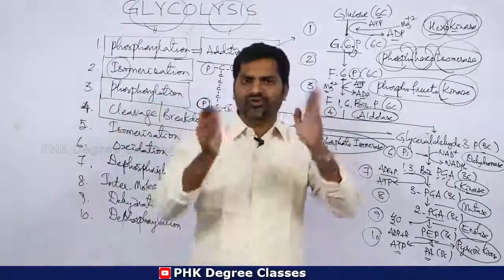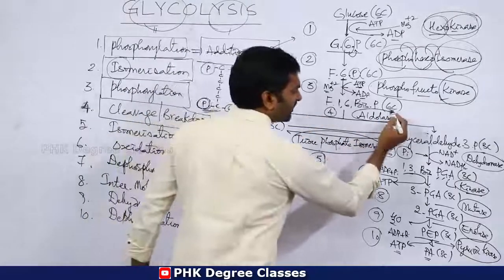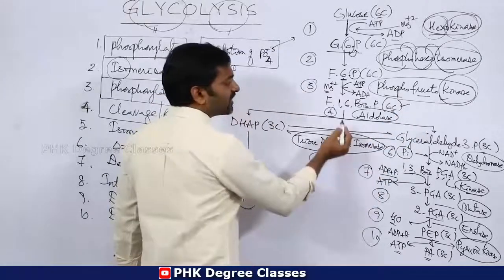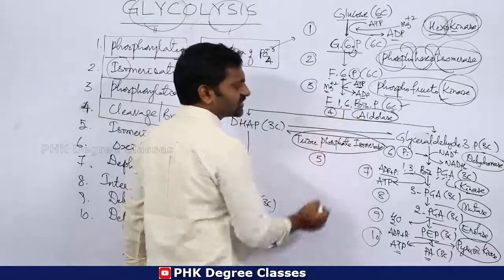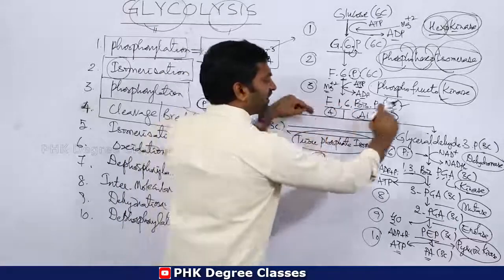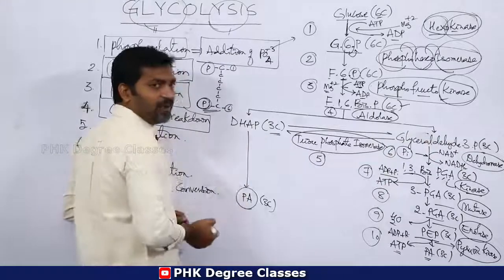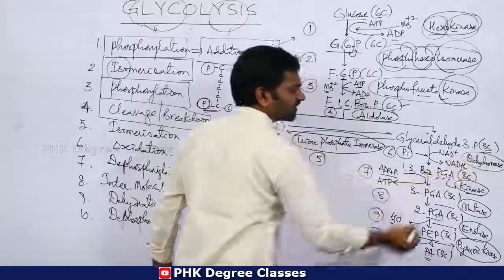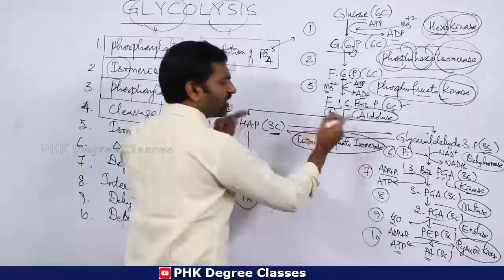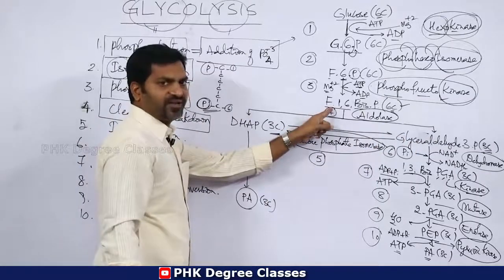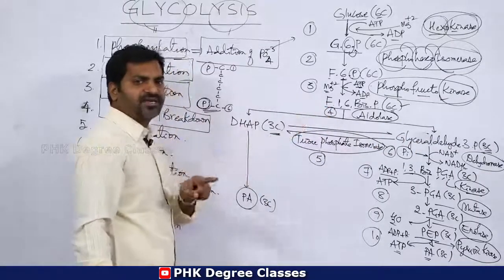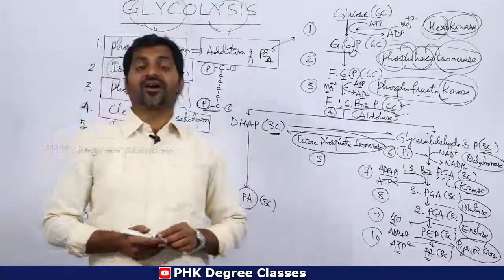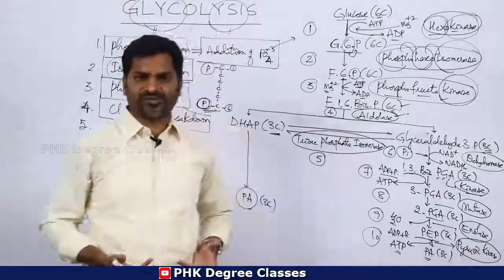Cleavage is nothing but a breakdown process. How many carbons are there in fructose 1,6 bisphosphate? There are 6 carbons. The 6 carbon compound, fructose 1,6 bisphosphate, is bifurcated into 2 molecules of 3 carbon compounds. So this is a 3 carbon compound, this is another 3 carbon compound. Two molecules are formed due to breakdown or cleavage of fructose 1,6 bisphosphate in the presence of an enzyme called aldolase. So aldolases are splitting enzymes or cleavage enzymes, remember.